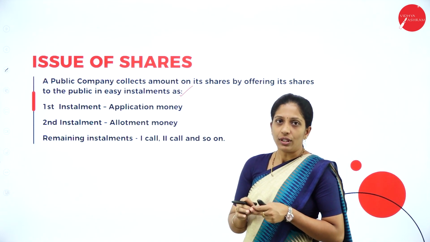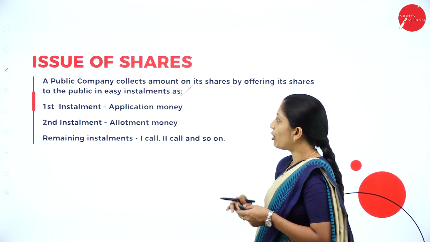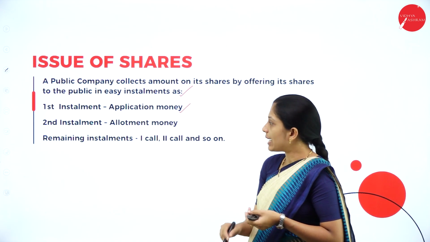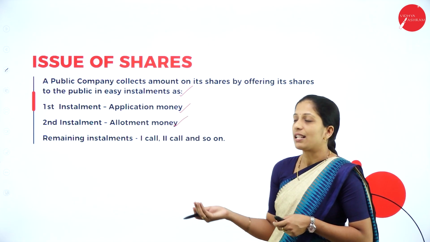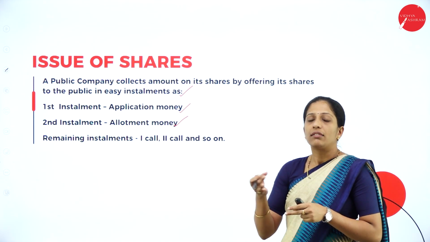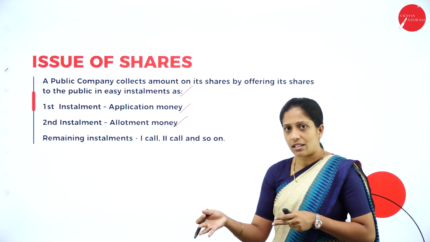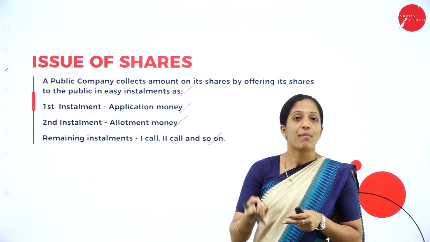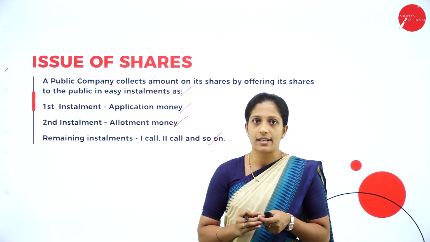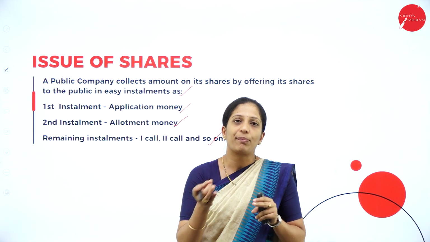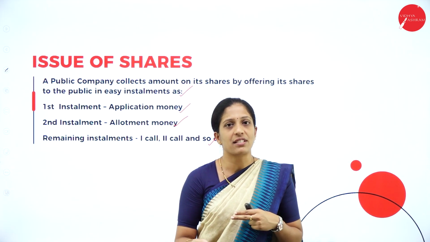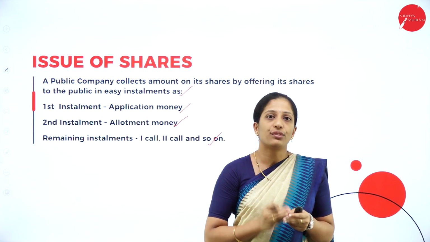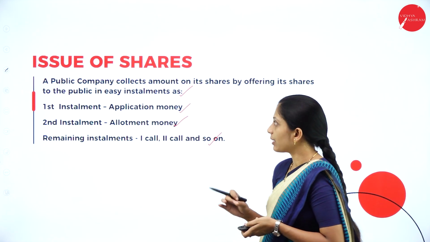Now, how are they going to collect that amount from the public? In the form of easy installments, where we have the first installment through application money, the second installment allotment money, and the remaining installments, which may be first call, second call, third call, first and final call, third and final call. This is how they raise the amount from the public by issue of shares, that is, in the form of installments. There may be a number of installments: first installment, second installment, third installment, fourth installment. This is how they collect the amount from the public.